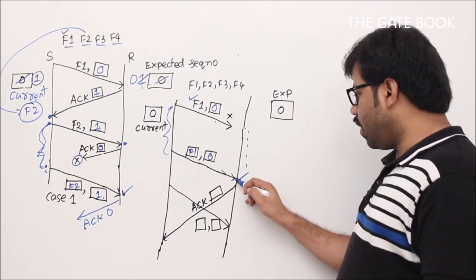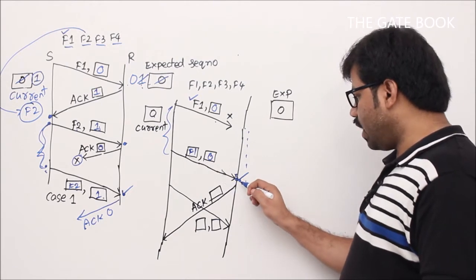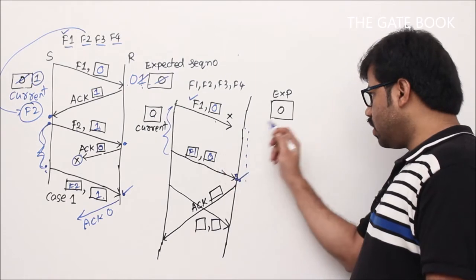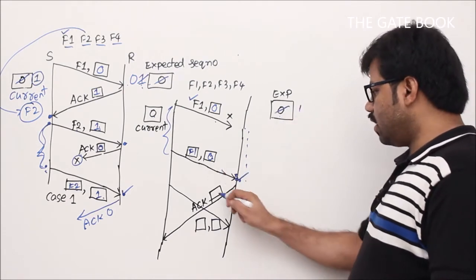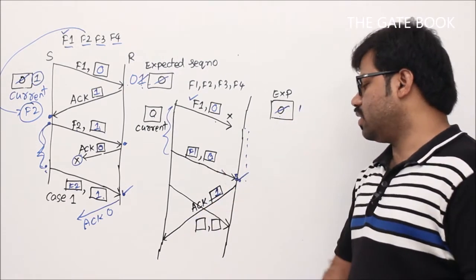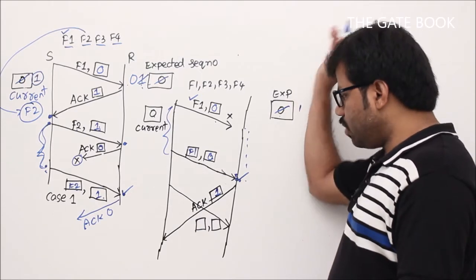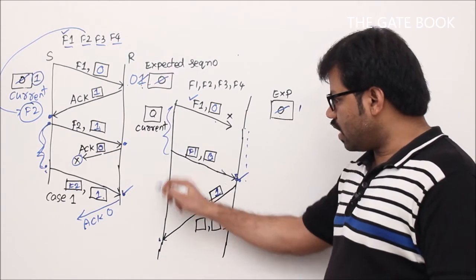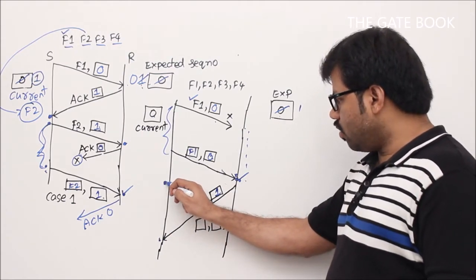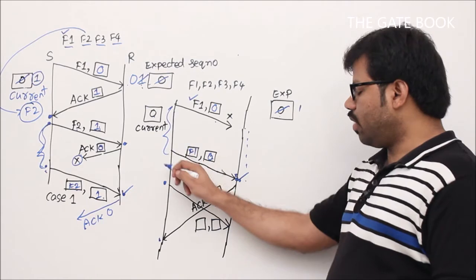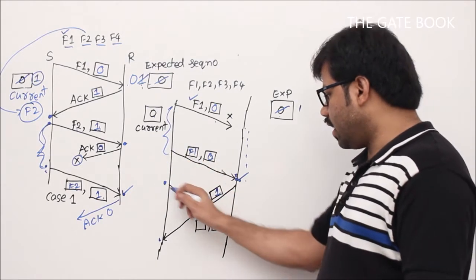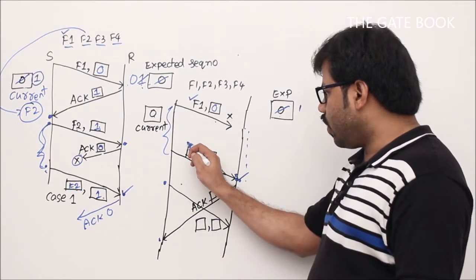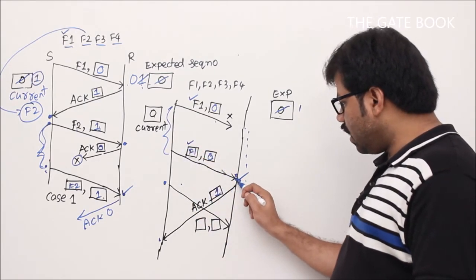Now at this moment, we can say that one successful event has occurred, that is the arrival of the frame, and sequence number 0 and 0 match, toggle it, then ACK 1 is expected, right? Now F1 will be sent to the network layer, and ACK1 will slowly be received here. By this time here is one more arrow like this. Why? Maybe the timer timed out, so he's sending one more frame. What could the frame be here? Definitely frame number 1 was received, but he did not get acknowledgement.